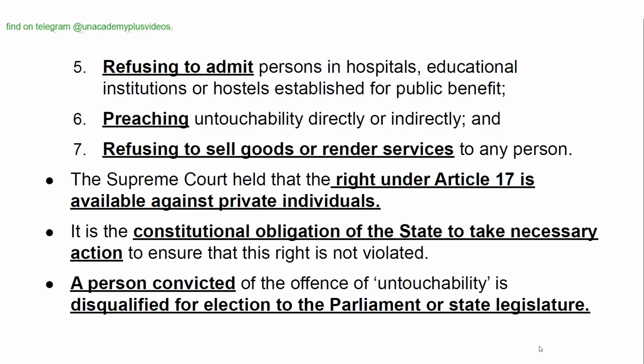The Supreme Court held that the right under Article 17 is available against private individuals. It is the constitutional obligation of the state to take necessary action to ensure that this right is not violated. A person convicted of the offense of untouchability is disqualified for election to the parliament or state legislature.